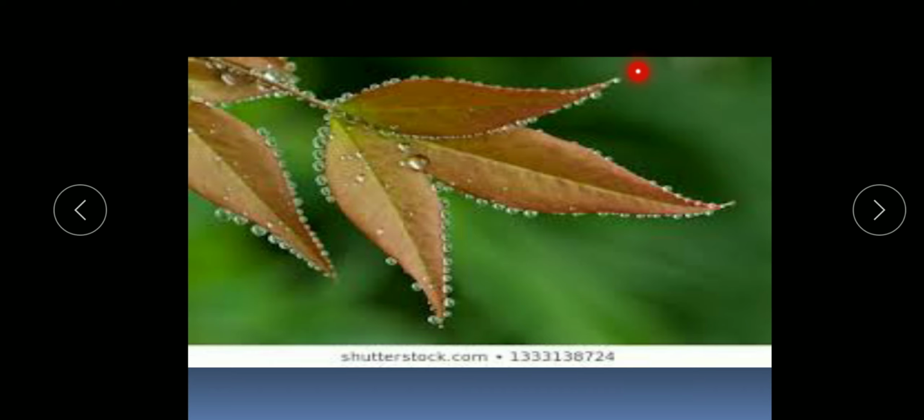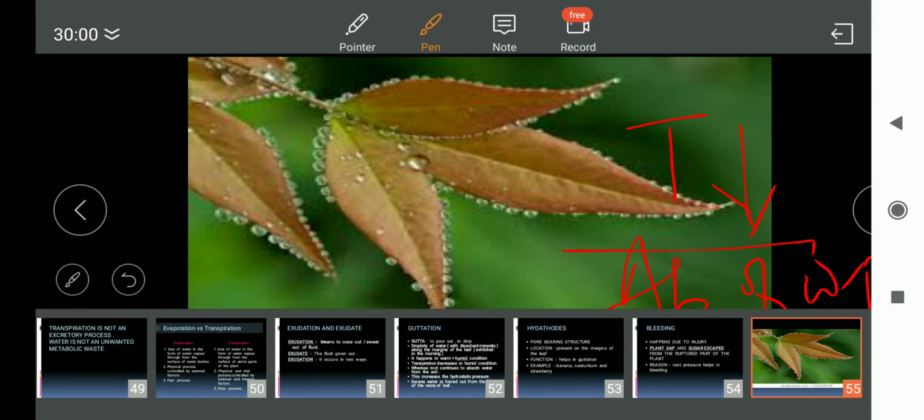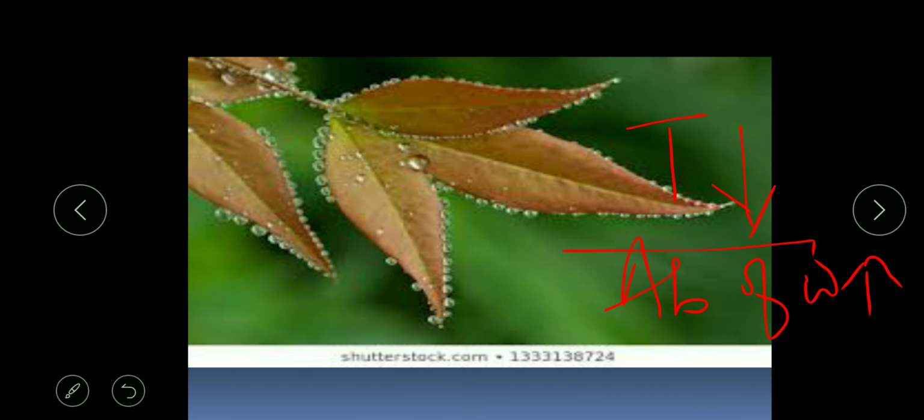And why does this happen? Because the rate of transpiration decreases, whereas the absorption of water stays the same. Absorption of water is more and the rate of transpiration is less. This imbalance creates a hydrostatic pressure, and due to this increased hydrostatic pressure,